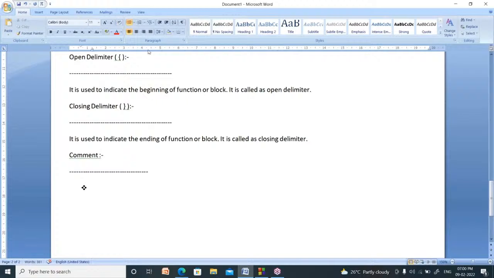What is the use of comments? Comments are used to easily understand the program.